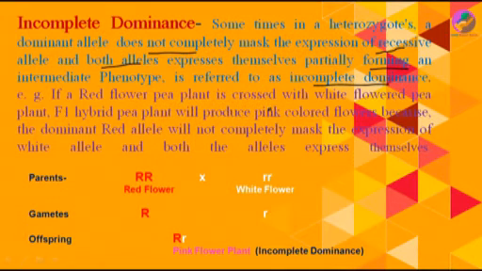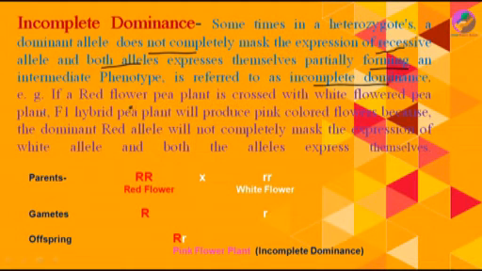This is the law of dominance, but the incomplete dominance case is somewhat different. Here the dominant red allele will not completely mask the expression of the white allele, and both alleles get expressed partially. This can be made very clear by this example.